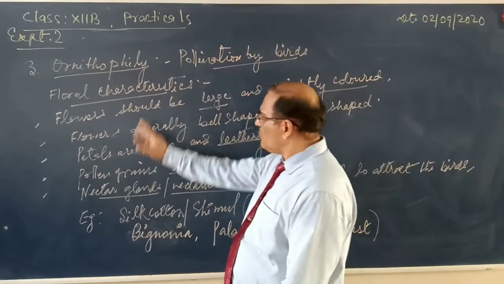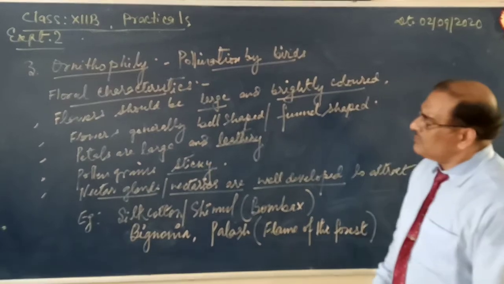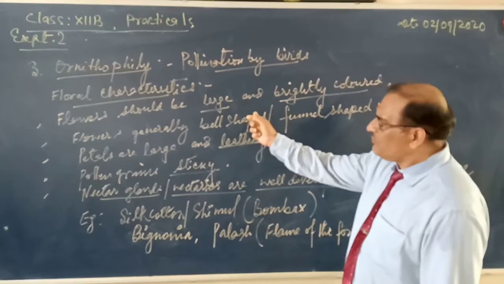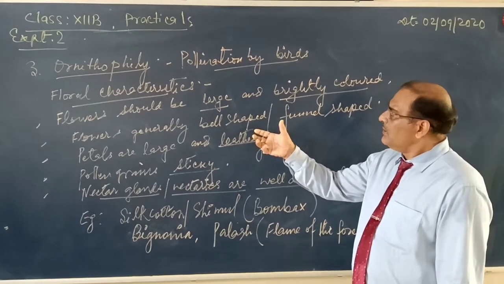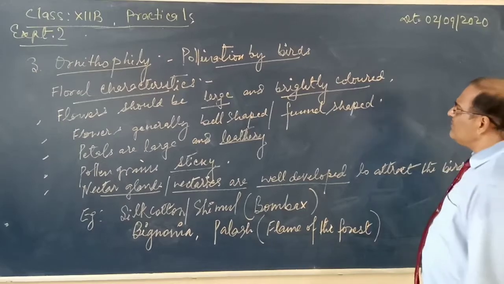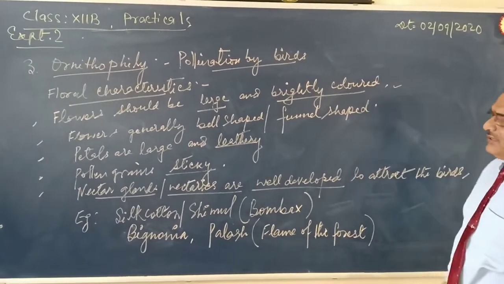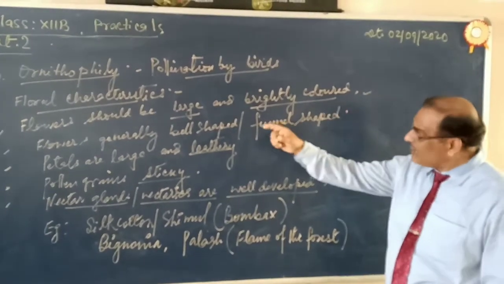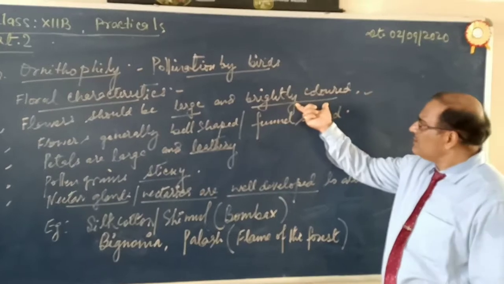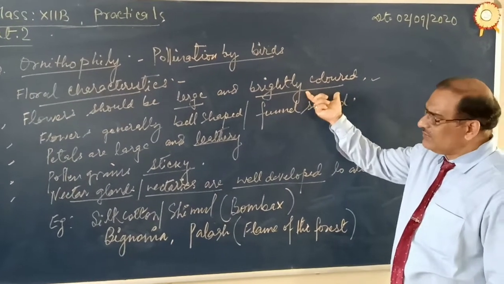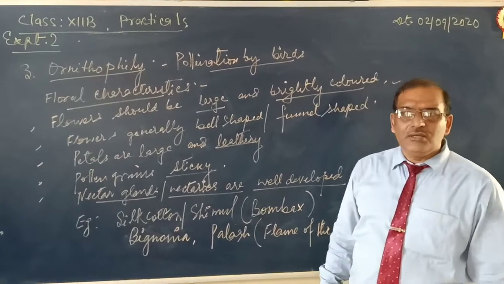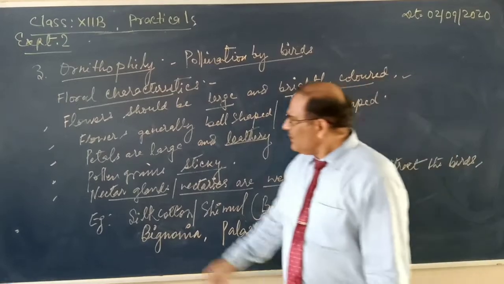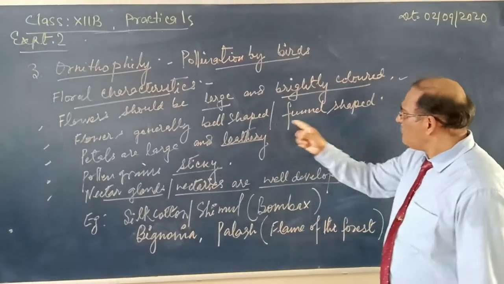Now, what features should the flower show for ornithophily? The flower should be sufficiently large and brightly colored. Bright color is a very important thing. Fragrance is not necessary in ornithophily, but large size and bright color are necessary, so that the birds can visualize and locate the flower from a long distance also.